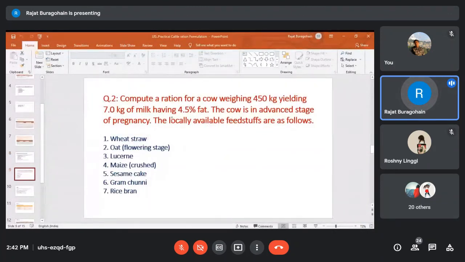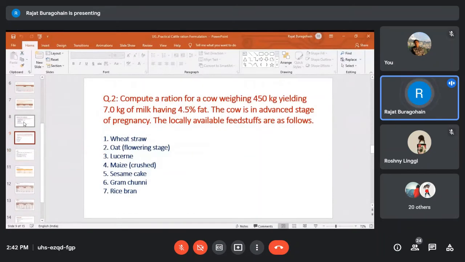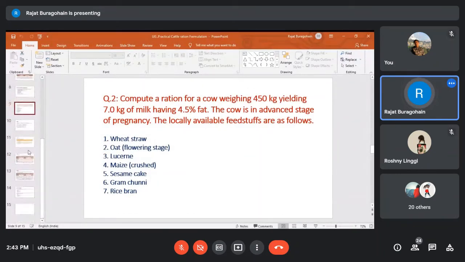So this assignment I have given to you, I think most of you have already formulated. And this is another one. Assignments are at last. This is, I think, the second question.